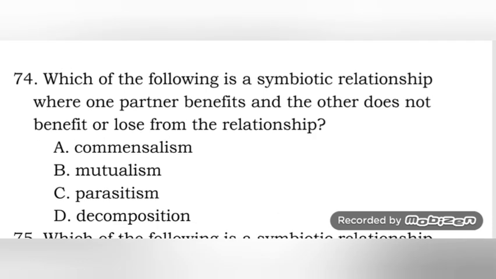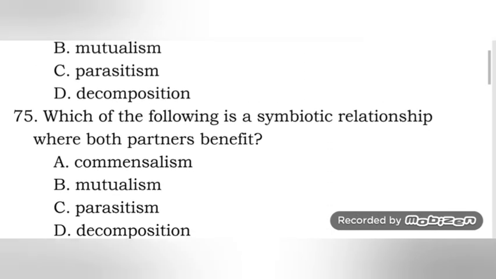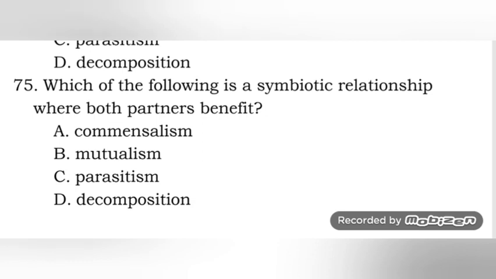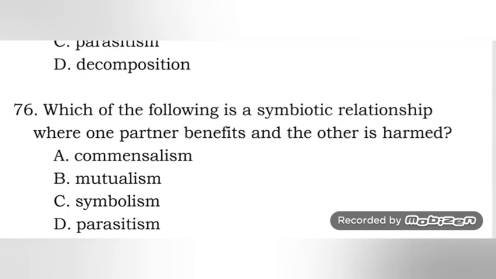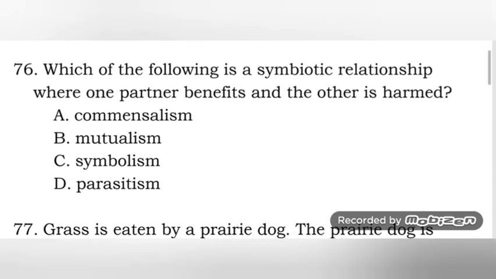Which of the following is a symbiotic relationship wherein one partner benefits and the other does not benefit or lose from the relationship? So this is commensalism, one is benefiting and the other one is not. Next one, which of the following is a symbiotic relationship where both partners benefit? That's mutualism. Number 76, which of the following is a symbiotic relationship where one partner benefits and the other is harmed? This is parasitism.